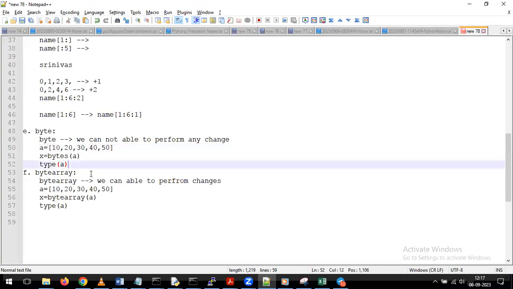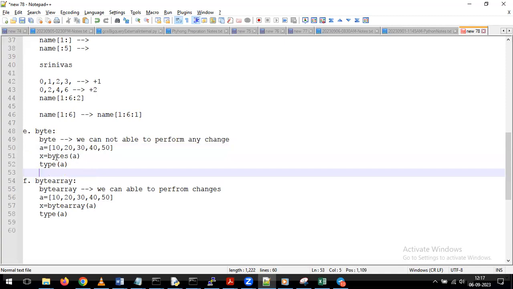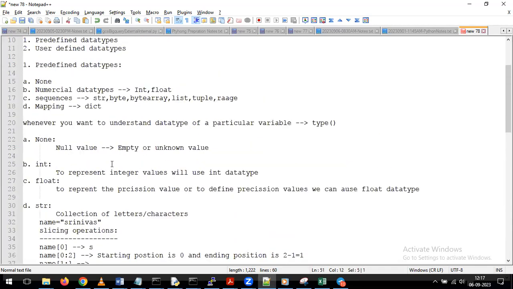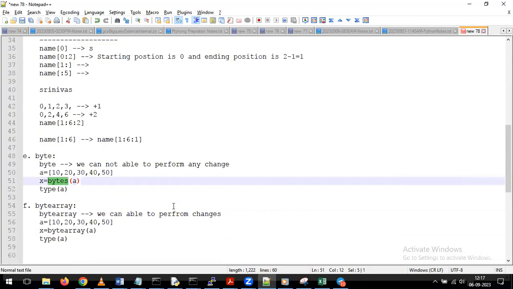What is the need of bytes? Now, this is one of the data types we are having in Python. Actually, in real time, we are not going to use the bytes. But as part of discussing the data types, I need to cover all the data types. Just for that reason, we are discussing byte and byte array. But in real time, we are not going to use byte and byte array. So what is the topic we are discussing? We are discussing the data types, right? Only for that reason, I'm trying to cover all these data types.